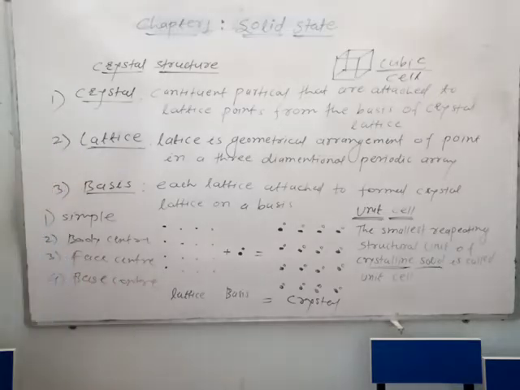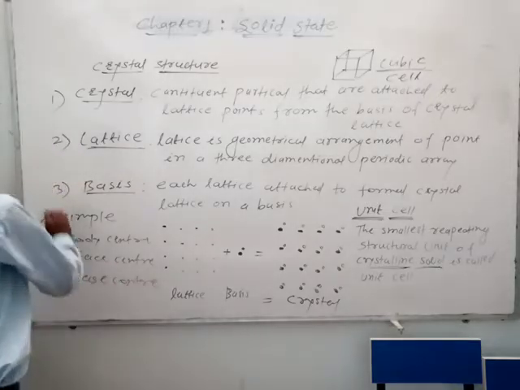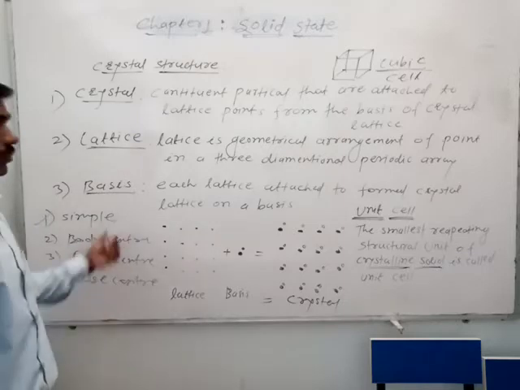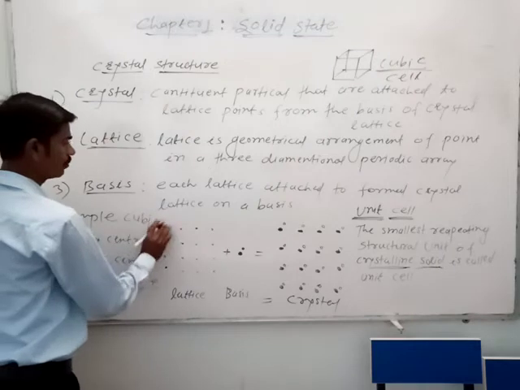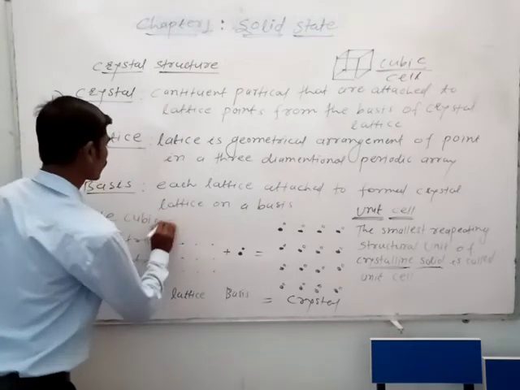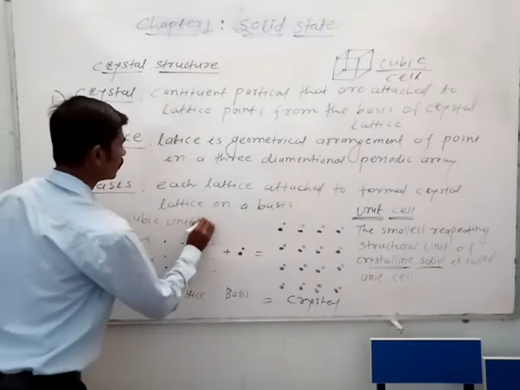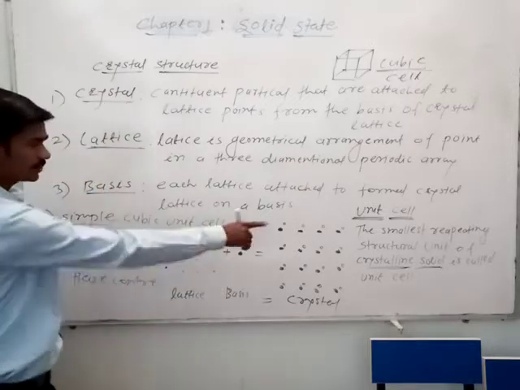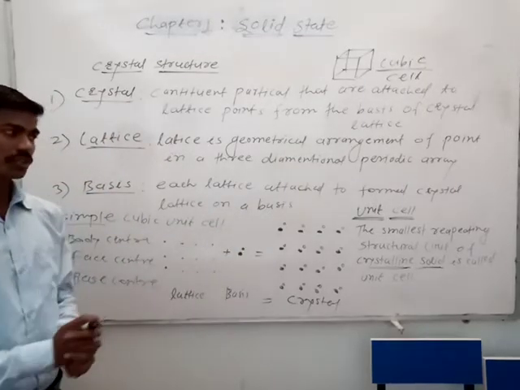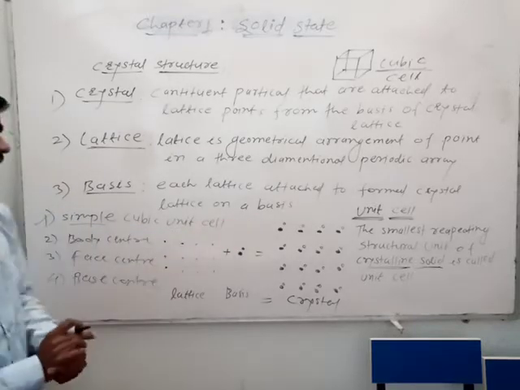We discussed the simple cubic unit cell. First, the unit cell: the smallest repeating structure of a crystalline solid is called a unit cell.